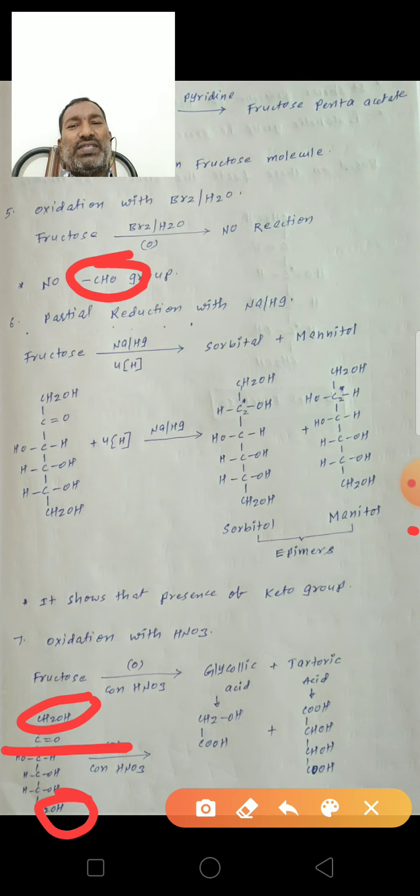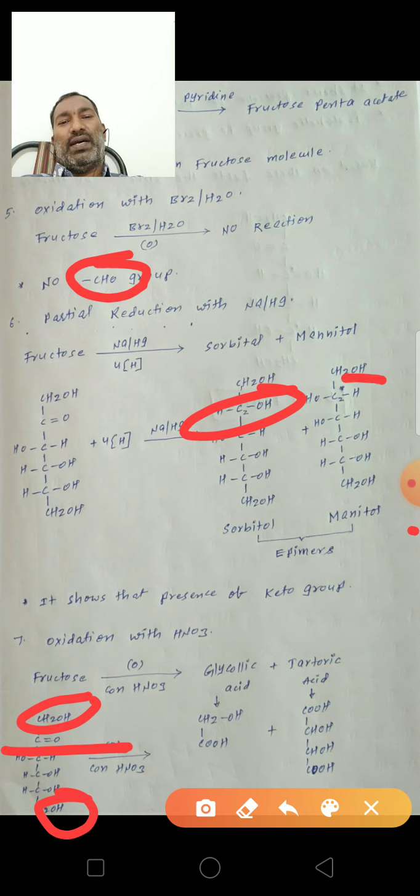Next, partial reduction with sodium amalgam gives sorbitol and mannitol epimers. By this reaction, it shows the presence of the keto functional group, because the keto functional group converts into the secondary alcohol in sorbitol and mannitol.